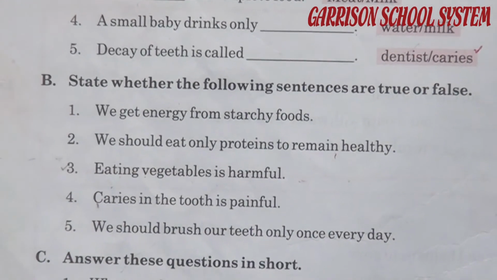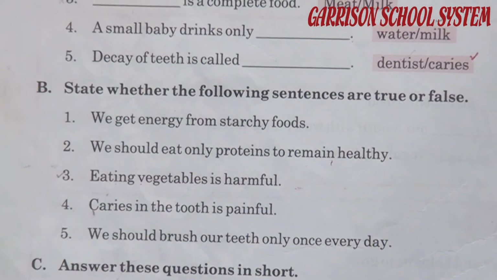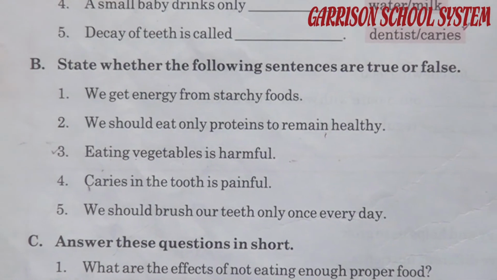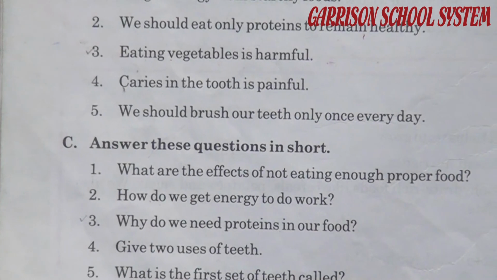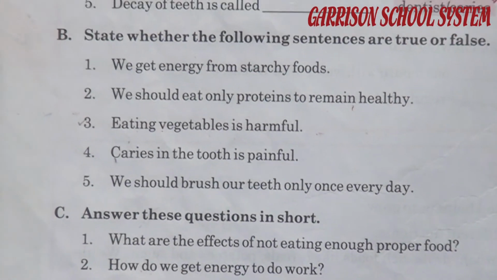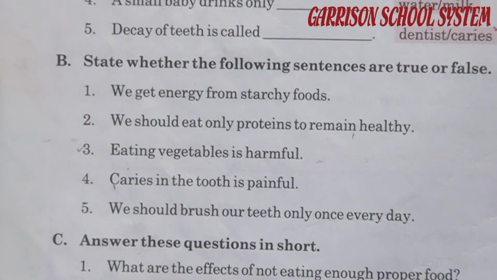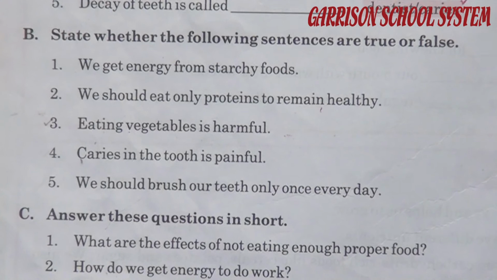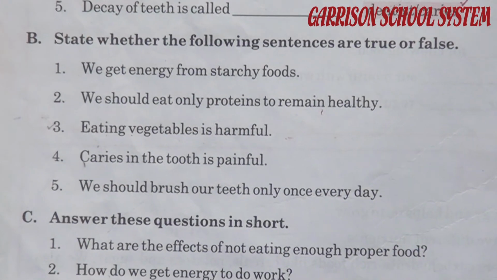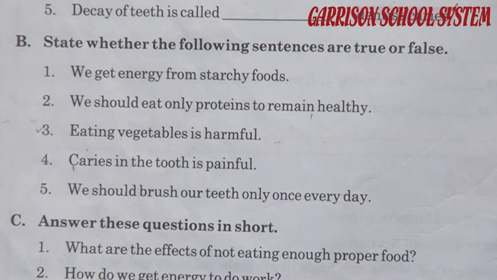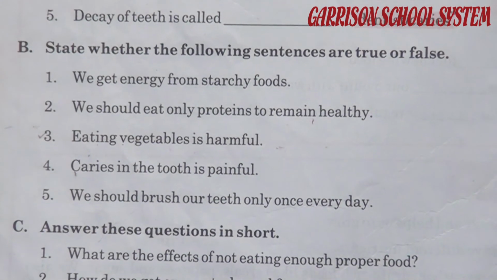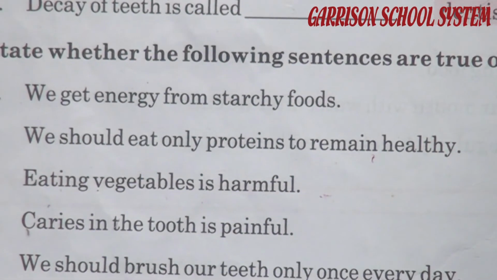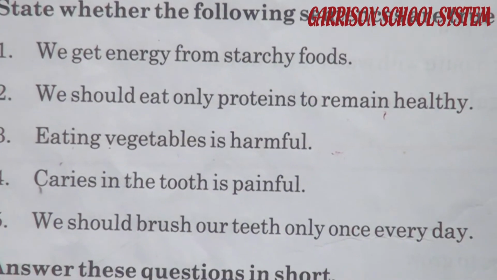Exercise part B. State whether the following sentences are true or false. You have to write true in front of the line if the statement is true, and if the statement is wrong, you have to write false along the sentence. Number 1: we get energy from starchy foods. Yes, the statement is true. Number 2: we should eat only proteins to remain healthy. No, the statement is false.